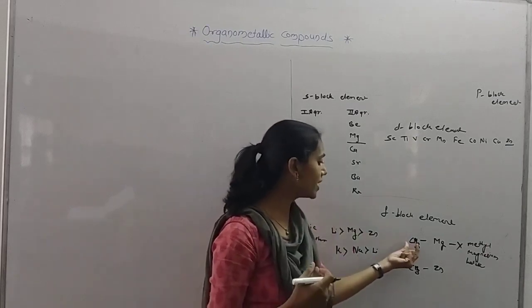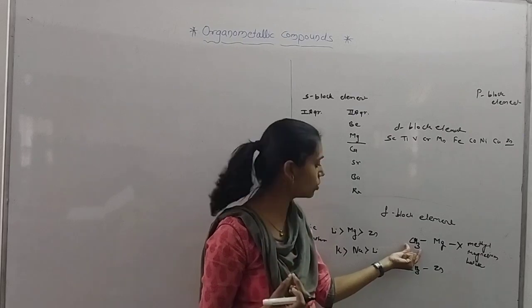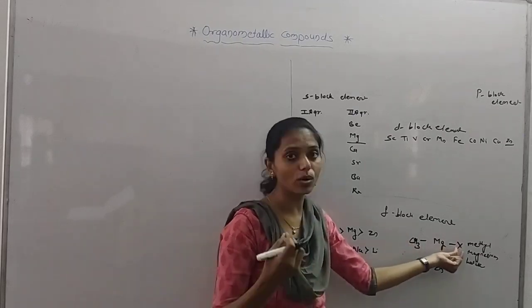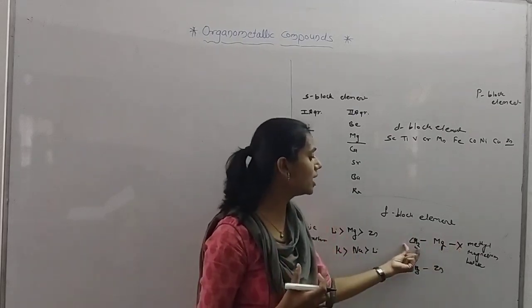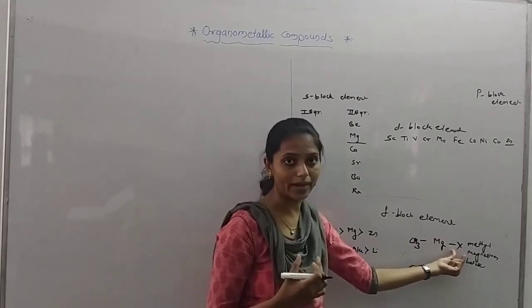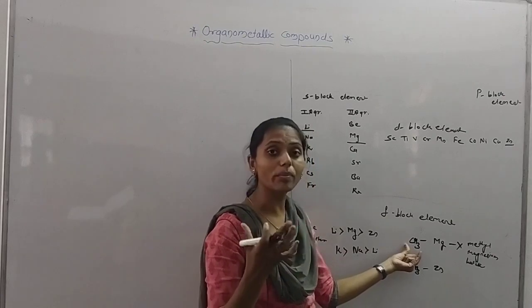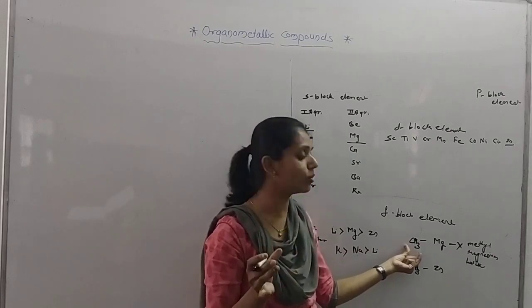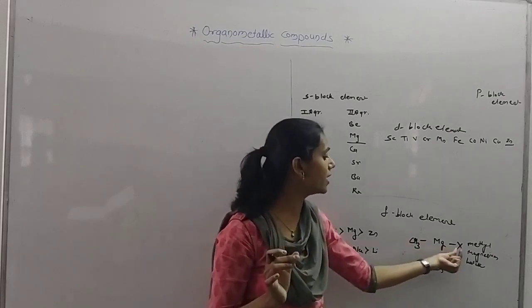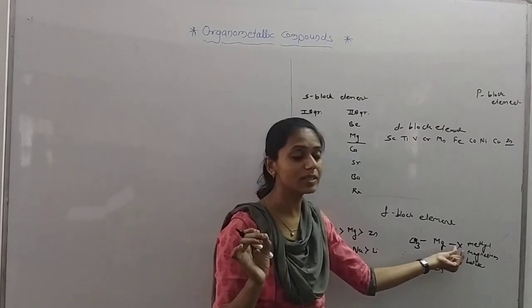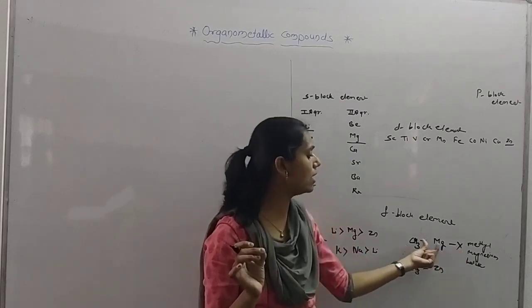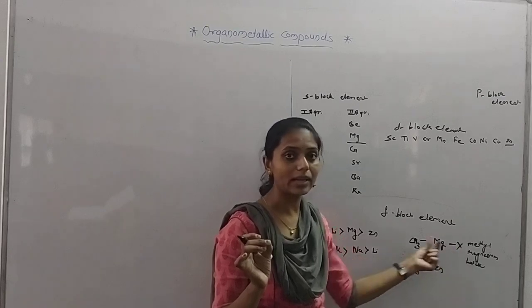We can replace this methyl group by an ethyl group, and X by chlorine. So what is the name? Ethyl magnesium chloride. If we change the ethyl group to a phenyl group, that is an aromatic aryl group, and X is Br, that is bromide, then it is phenyl magnesium bromide, like this.